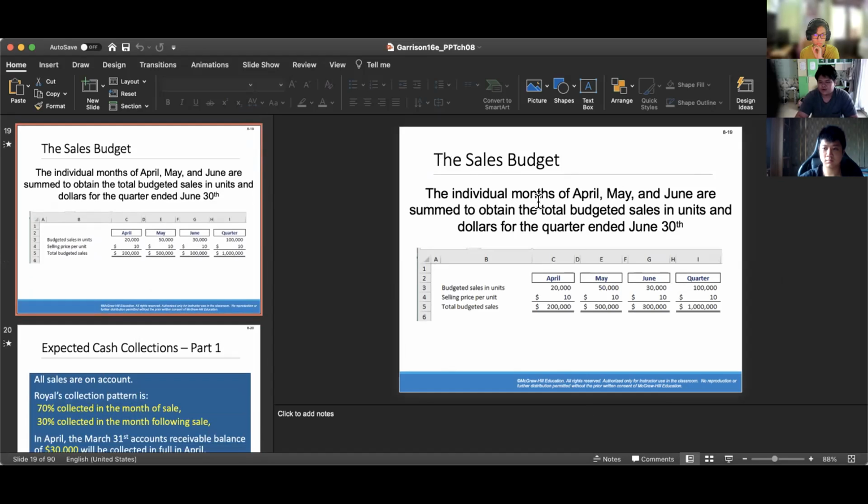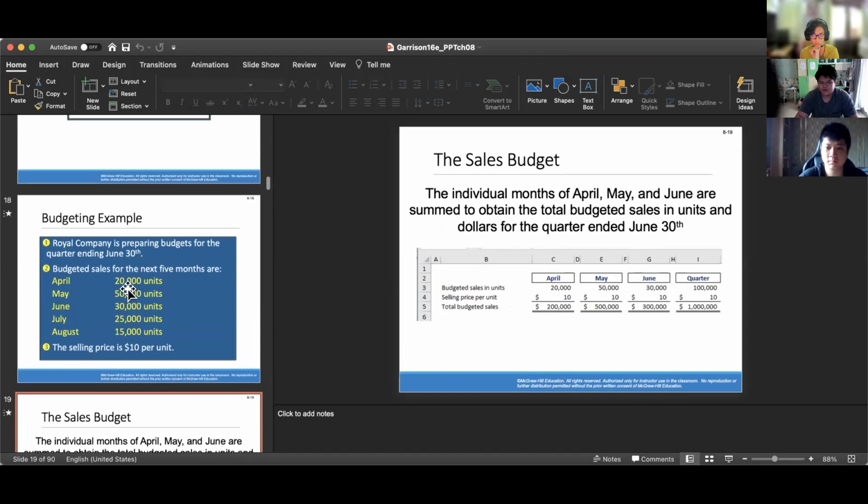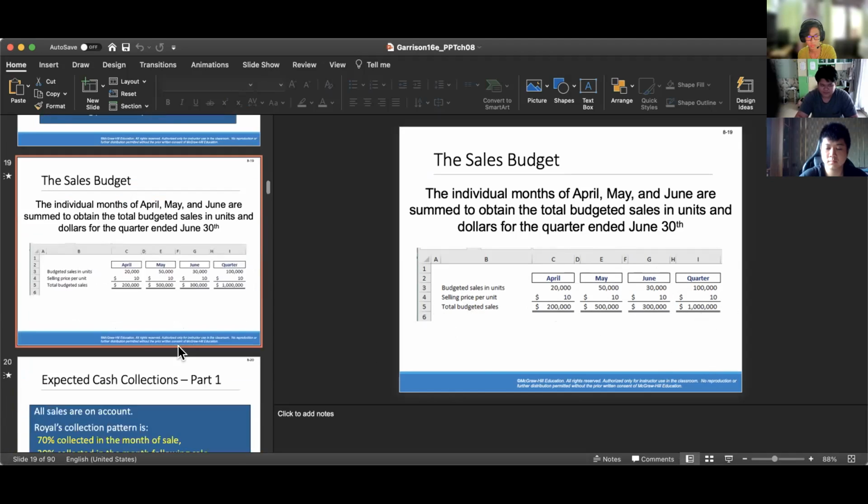The individual months of April, May, and June are summed to obtain the total budgeted sales in units and dollars for the quarter ended June 30th. For April, you can see that it is 20,000 units, and the selling price is $10, so you get total budgeted sales of $200,000. The rest is the same: you multiply by $10. After you get all this, you sum the total budgeted sales for April, May, and June, and you get the quarter total budgeted sales.